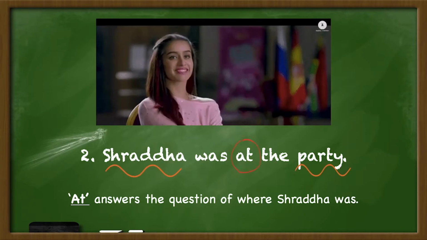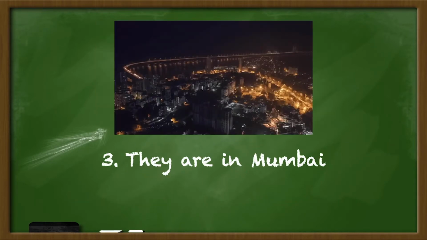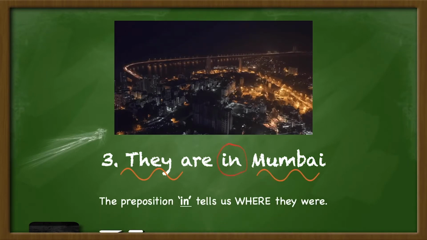And here's the last sentence. They are in Mumbai. What is the noun or pronoun? They is the pronoun and Mumbai is the noun. Great. And which word tells us the relationship between the two and the other words of the sentence? In. The preposition in tells us where they were.